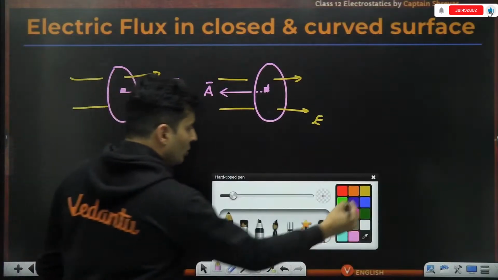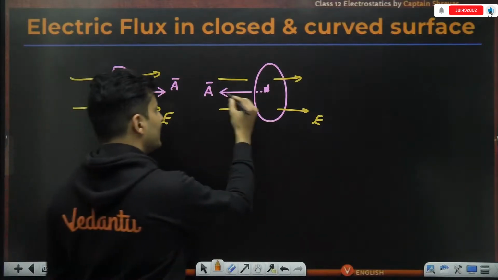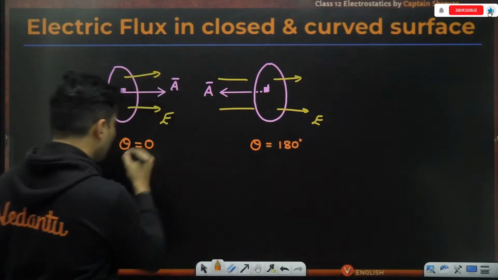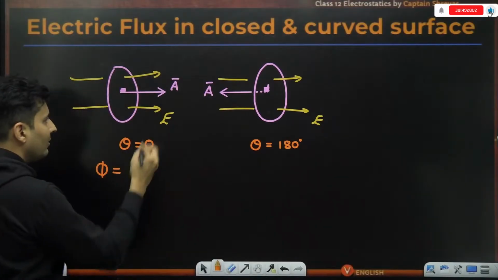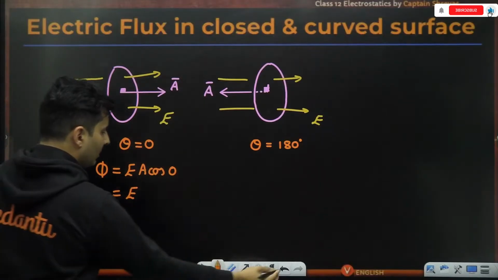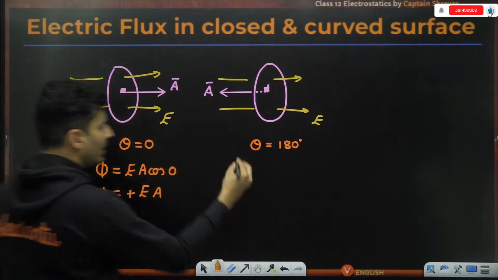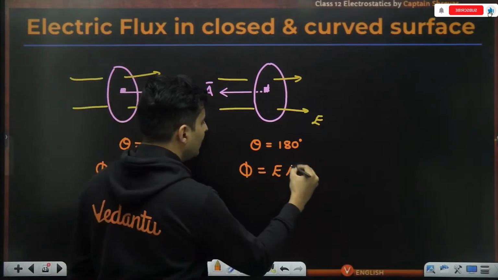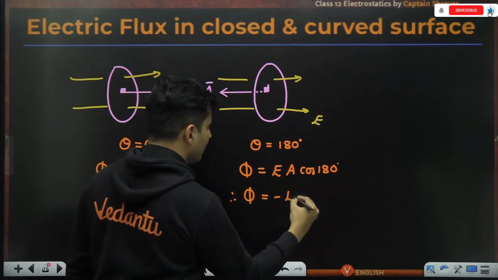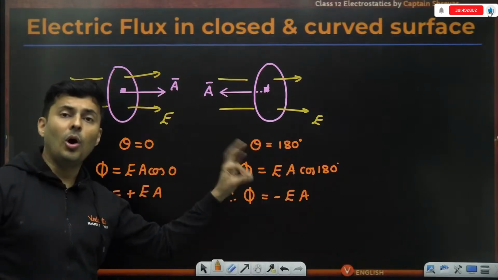In this case, the angle between the area vector and the field is 0. In this case, the angle between the area vector and the field is 180 degrees. So here, the flux will be EA cos 0. Cos 0 is 1, so it will be plus EA. But here, the flux will be EA cos 180. Cos 180 is minus 1, so the flux will be negative EA. So the flux is the same in magnitude, but opposite in sign.